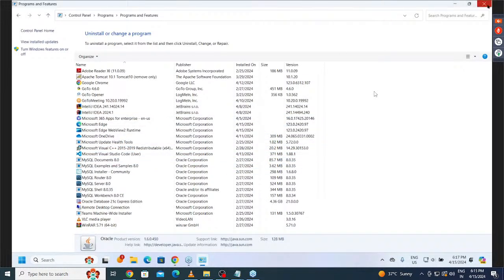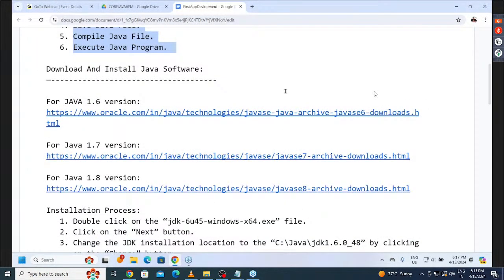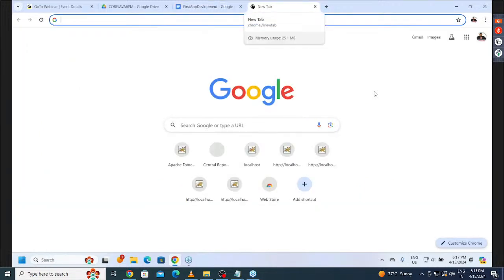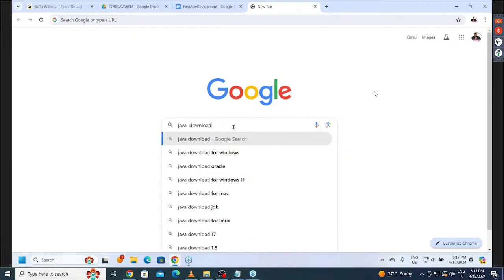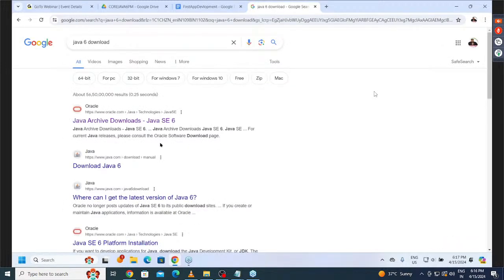In my system, the Java software is not available. Everybody understands, no? I want to download Java software from the internet. Let me check it. Just nothing else. No need to remember anything here. We just have to go for a Google search. There I want to download, for example, Java 6 download. If you go there, only the RQ downloads. As I said already, the latest version is not RQ, but all the older versions are, so we have to get the RQ downloads only. Why? Because the Oracle website maintains all the older versions in the form of RQ downloads. So from that RQ downloads only we have to get it.